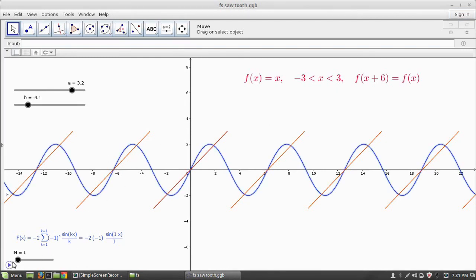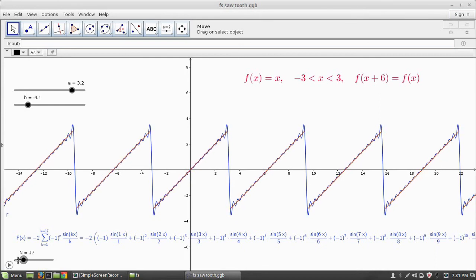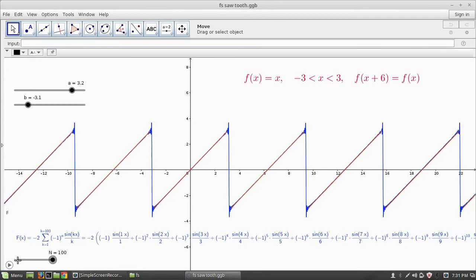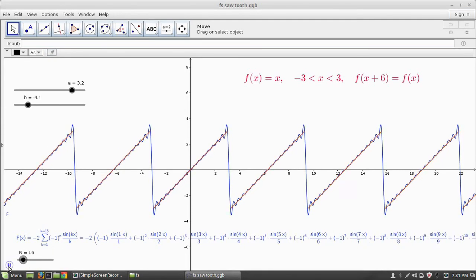If you are adding the first sine term in the Fourier series, we will get a graph like this, and suppose we are successively increasing the number of sine terms, we can say that this Fourier series expansion, given by the graph in blue color, can converge to the actual sawtooth function. Here also the function is a discontinuous function, but that discontinuous function can be replaced by a continuous trigonometric series or the Fourier series.